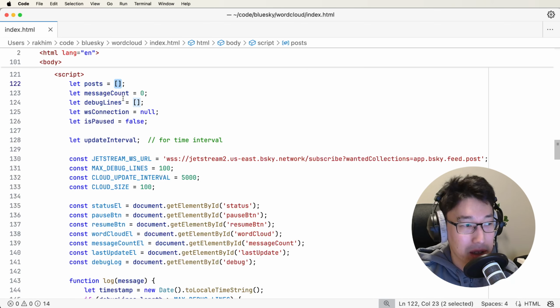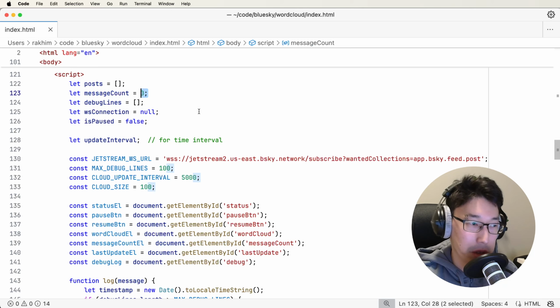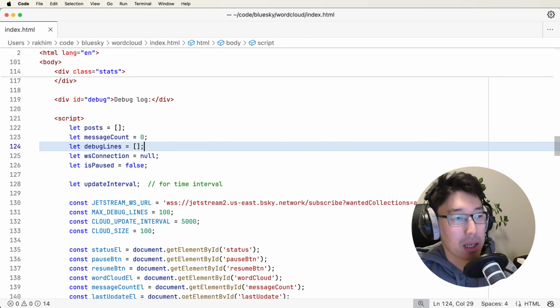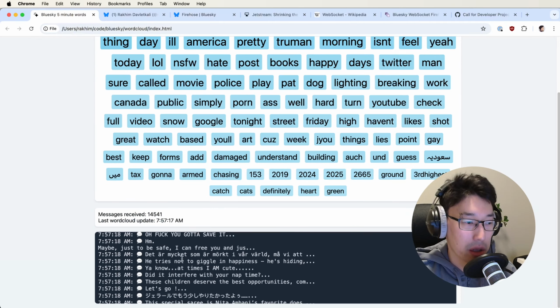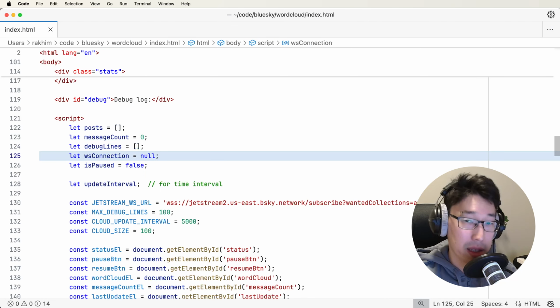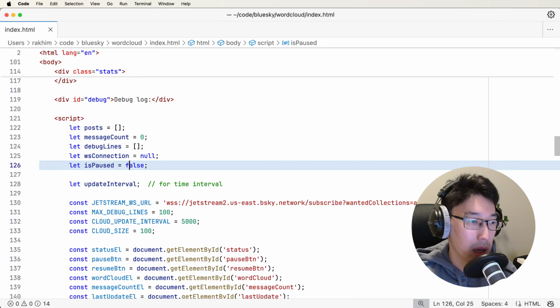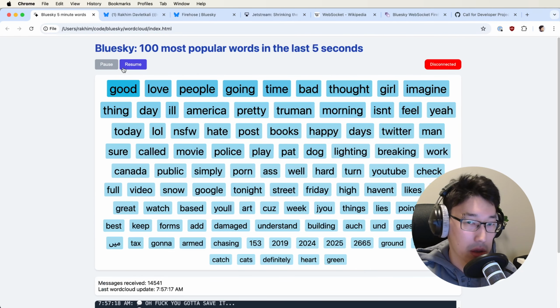This would be the array of all the posts. This is just a counter of how many messages I received. This is an array of things to be then rendered here, this debug window. This is to hold a connection to that WebSocket. And this is just a global flag, which indicates whether this pause is pressed or not.